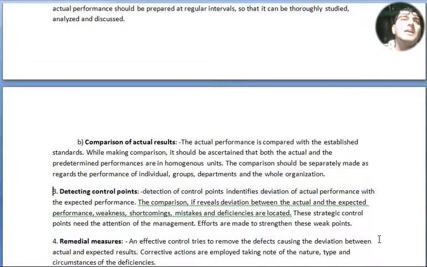Point number 3, detecting control points. Detection of control points identifies deviation of actual performance from the expected performance. If the comparison reveals deviation between the actual and the expected performance, weaknesses, shortcomings, mistakes and deficiencies are located. These strategic control points need the attention of the management. Efforts are made to strengthen these weak points.